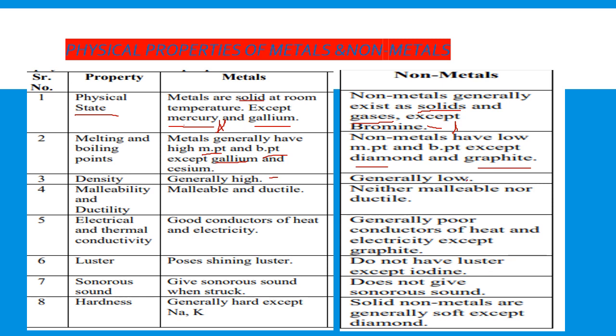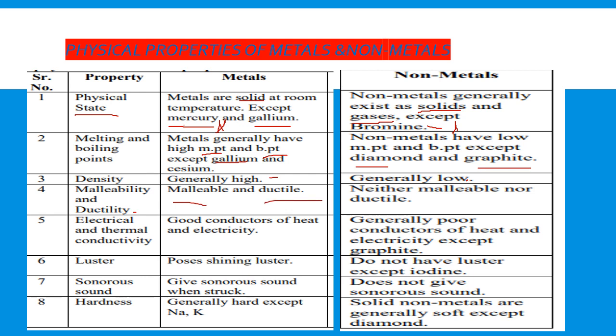Malleability and ductility properties. Malleability. Already you have learned in your junior class malleability. That means the property by which metals can be beaten into thin sheet is known as its malleable property, whereas ductility property is the property due to which the metals can be drawn into wires. So all the metals which are in solid state, they are malleable and ductile.